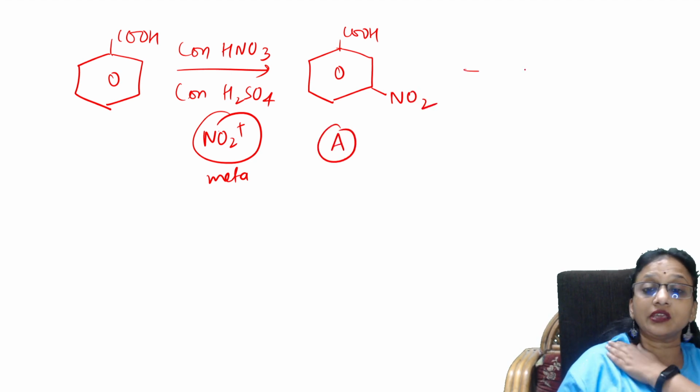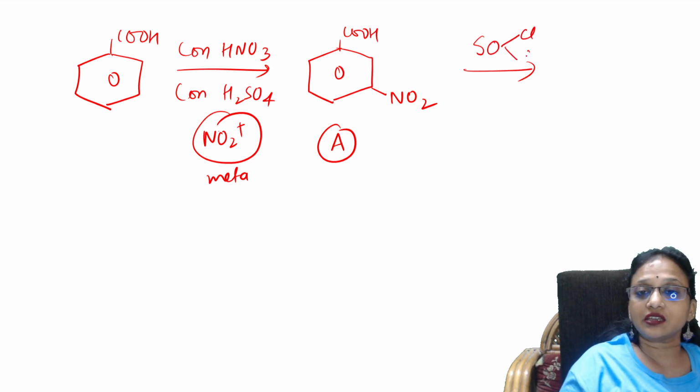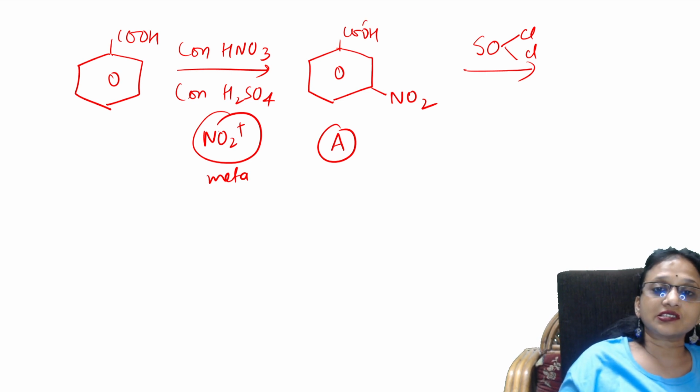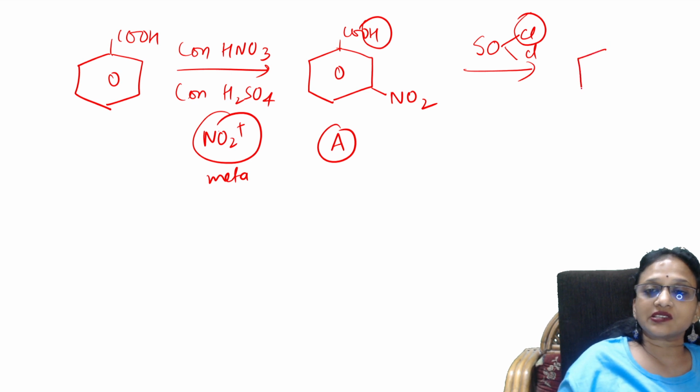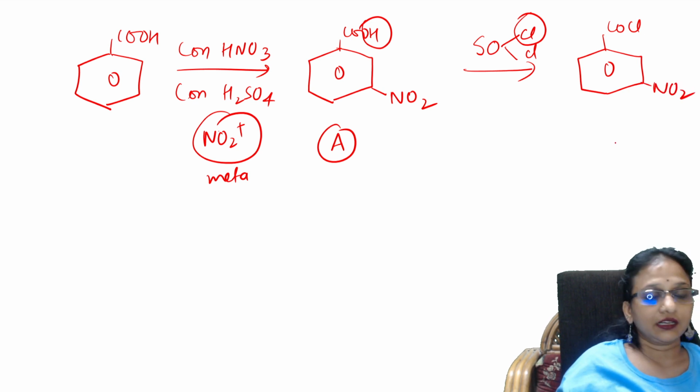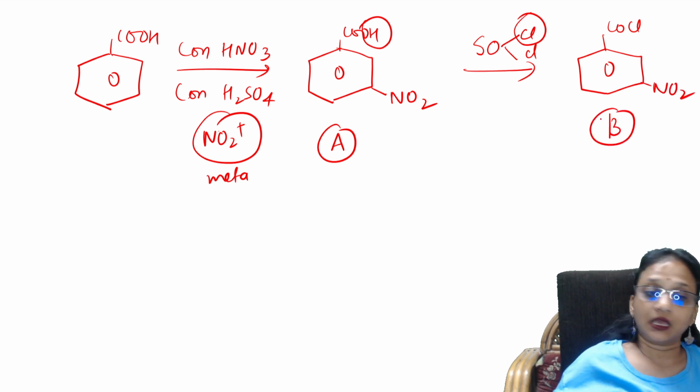Now what are you doing? You're treating it with thionyl chloride. See this, thionyl chloride. Now thionyl chloride, yes, this is the nucleophile. The chlorine goes and replaces that, and you'll be getting a compound that is nothing but COCl and NO2. This is compound B.